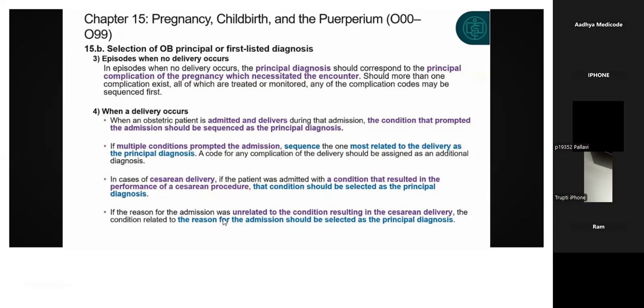Next, if the reason for admission was unrelated to the condition resulting in the cesarean delivery, the condition related to the reason for admission should be selected as the principal diagnosis.